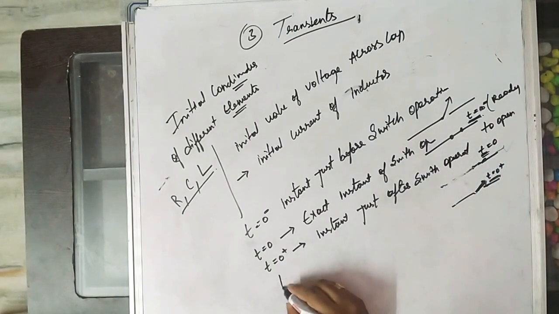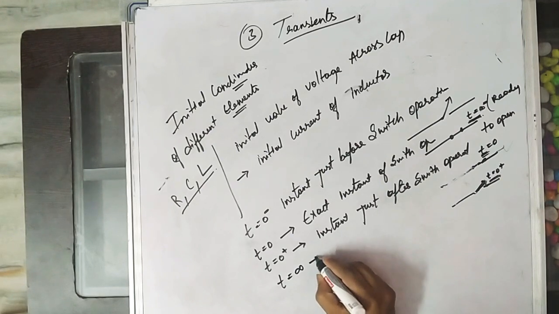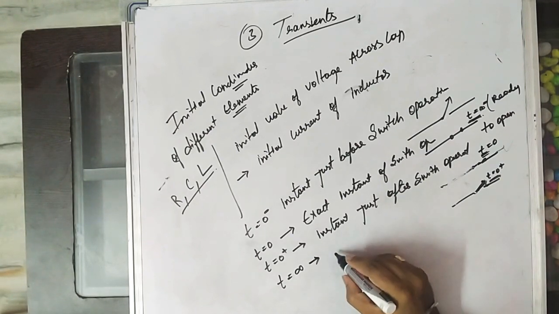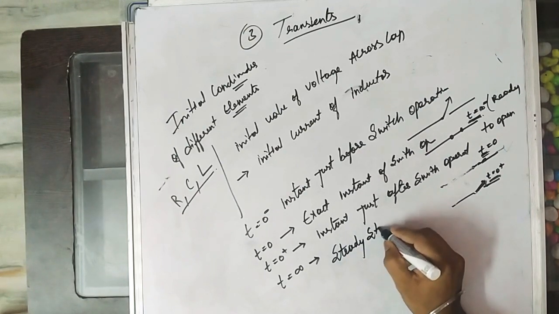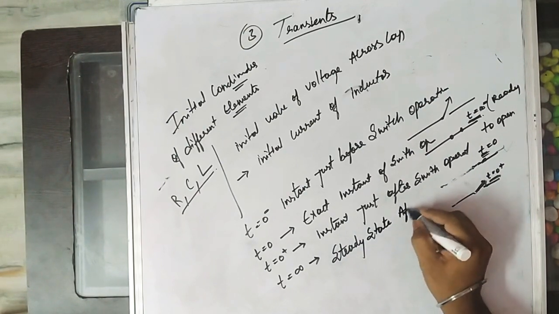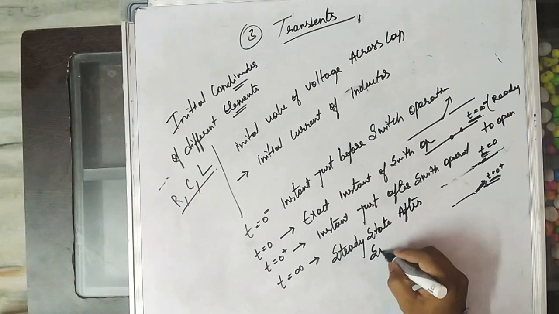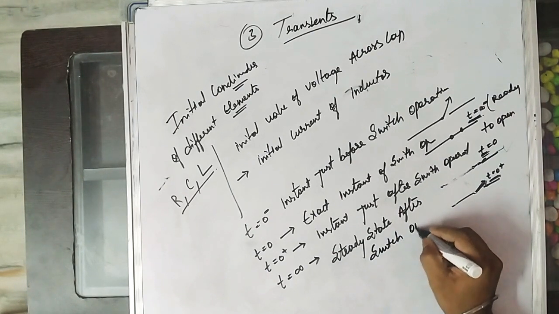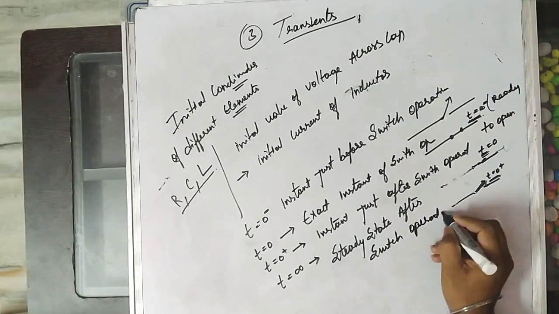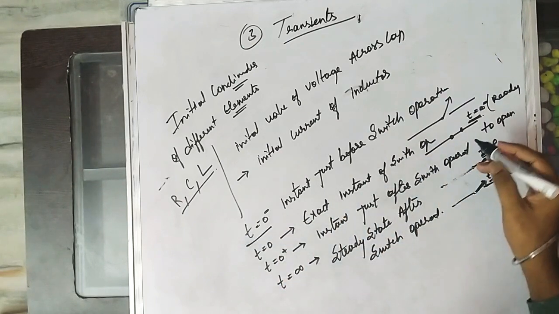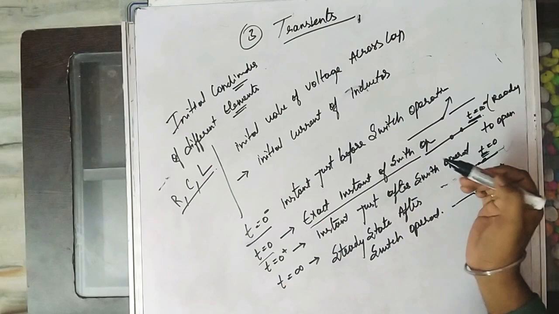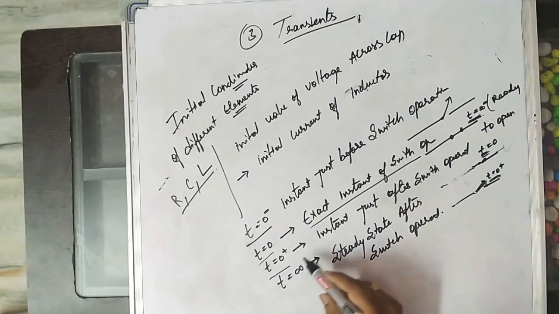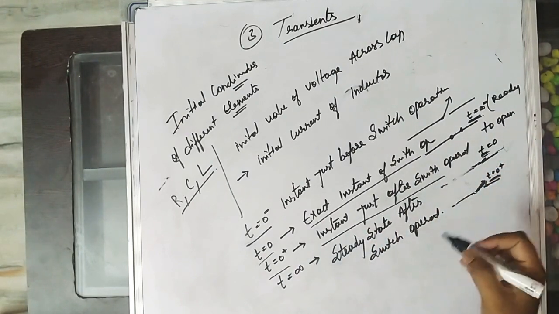T equal to infinity means the steady state after switch operation. To repeat: t equal to 0 minus is just before the switch operation, t equal to 0 is the exact instant of switch operation, and t equal to 0 plus is the instant just after switch operation.